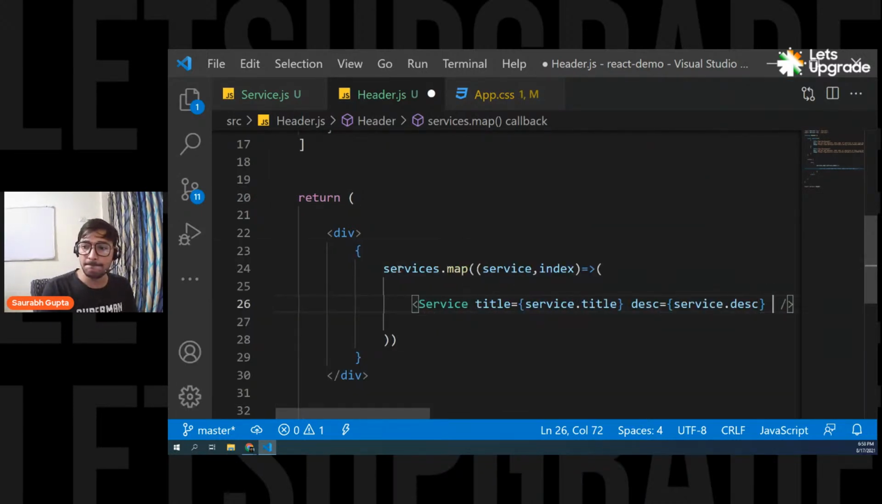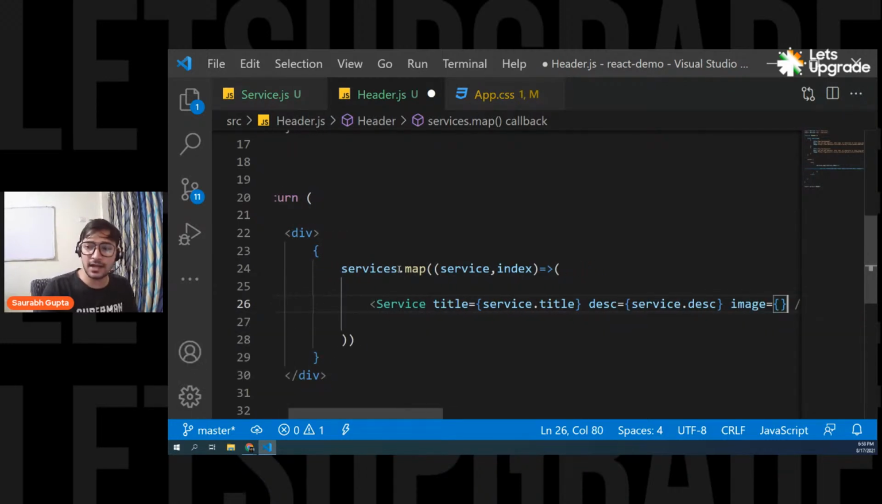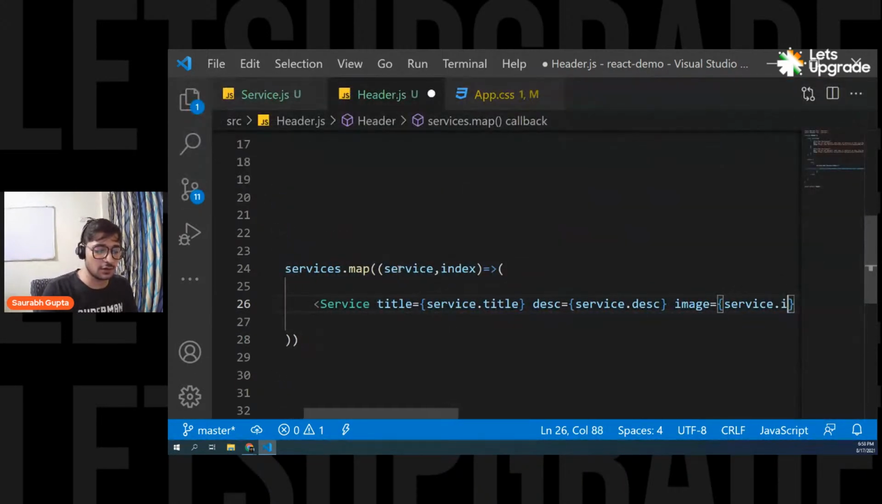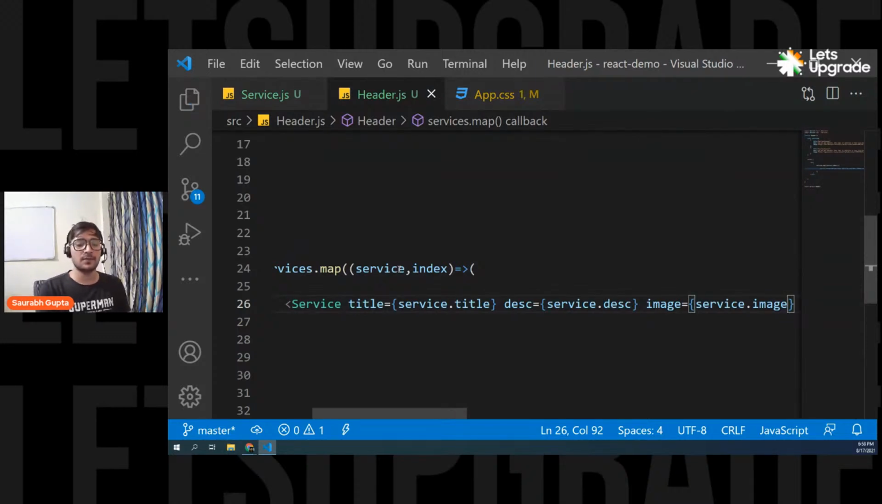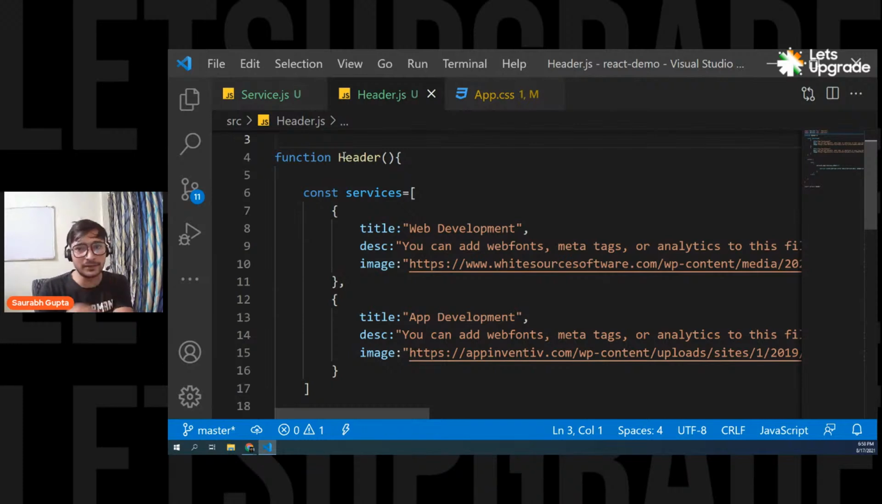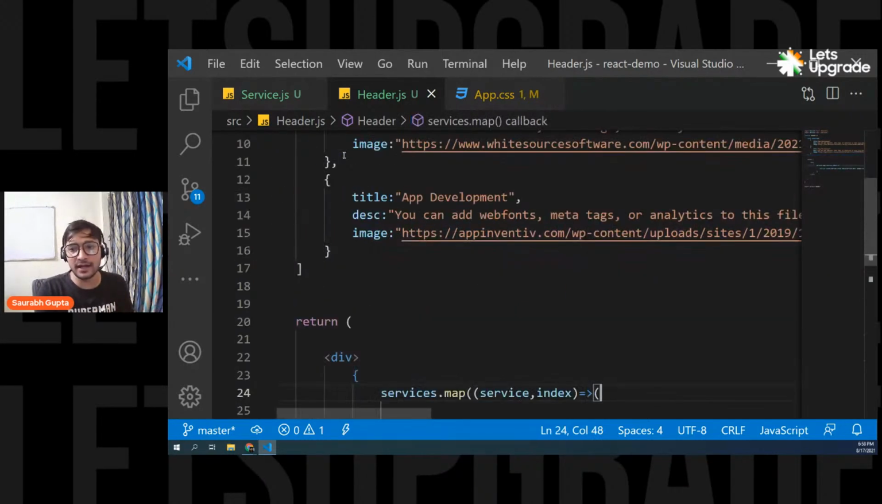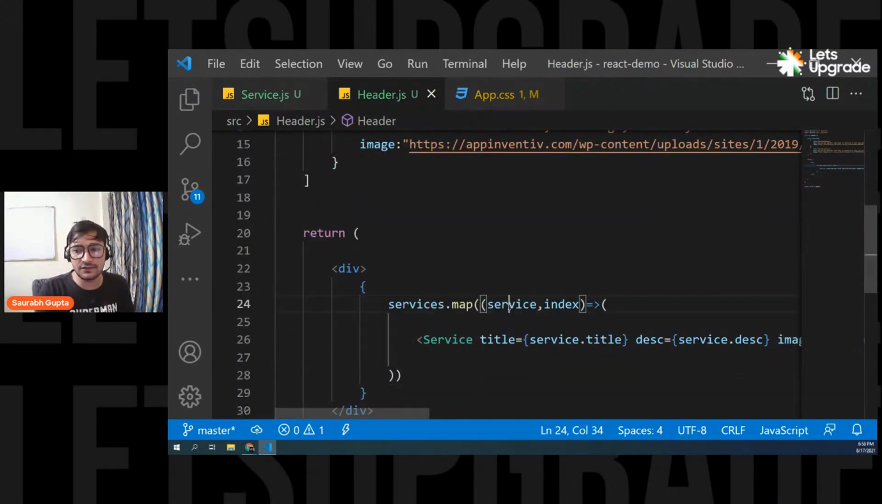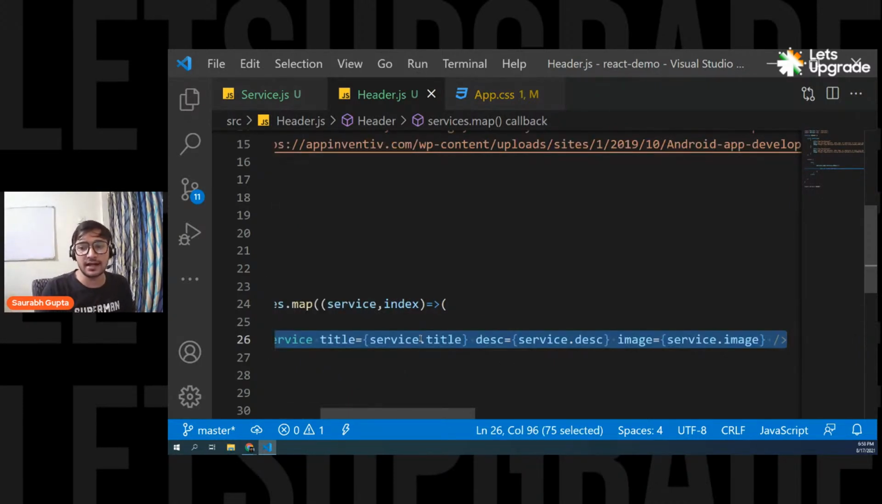Then what is the next property? Image, right? So let's pass the image property, and there I'm going to pass service dot image, and that's it. Done. So basically what we did is we are looping through this array. Every time we are looping it, inside this service variable, the whole single object is coming. So basically, I create this service and I pass service title in the title, service description in the description property, and service image in the image property. And now we can use these three properties there directly.